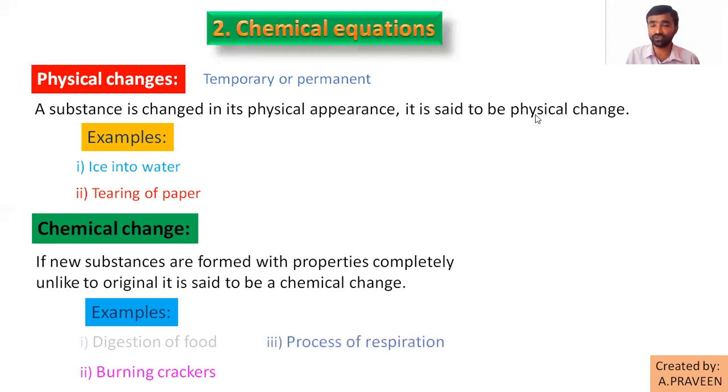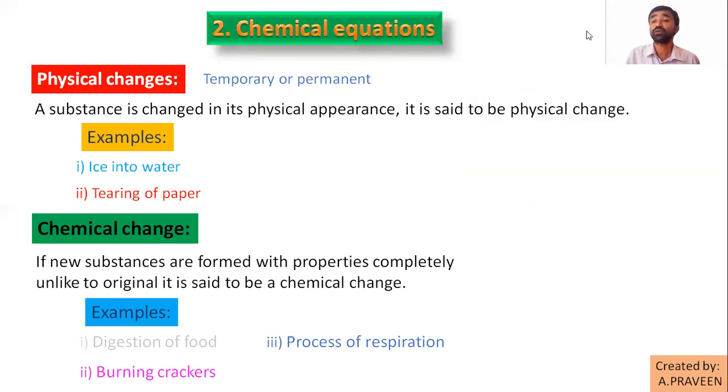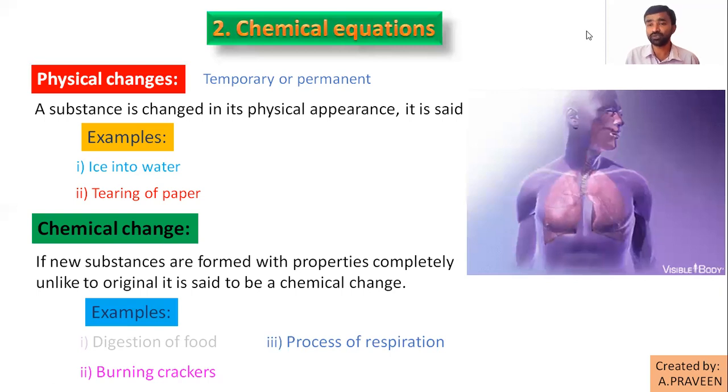The process of respiration. So what is actually respiration? Only breathing in, breathing out is called respiration? Can anybody give me the meaning of respiration? Respiration, simply, is a process. What process? Burning of carbohydrates in the presence of oxygen.